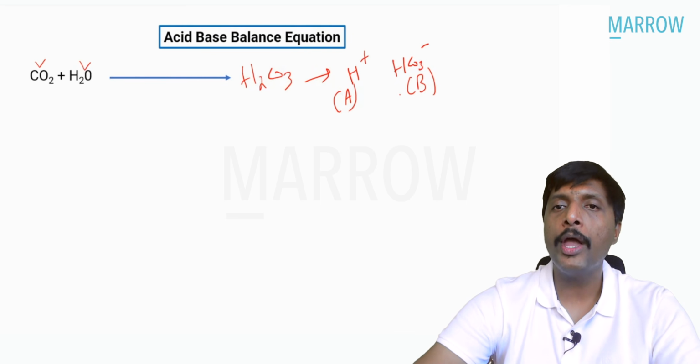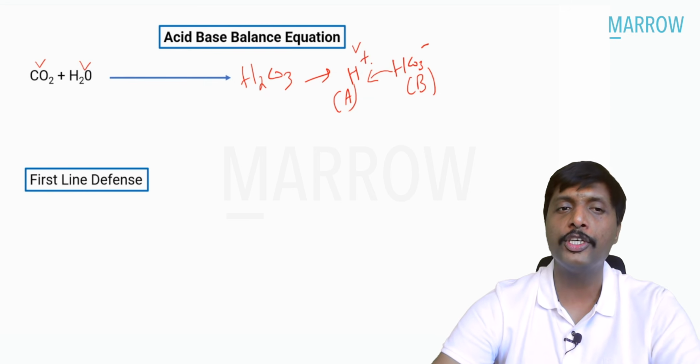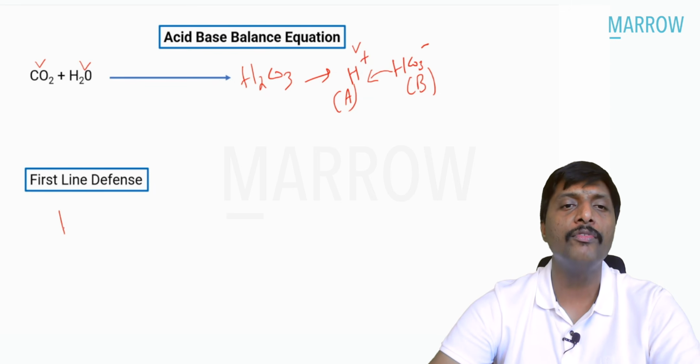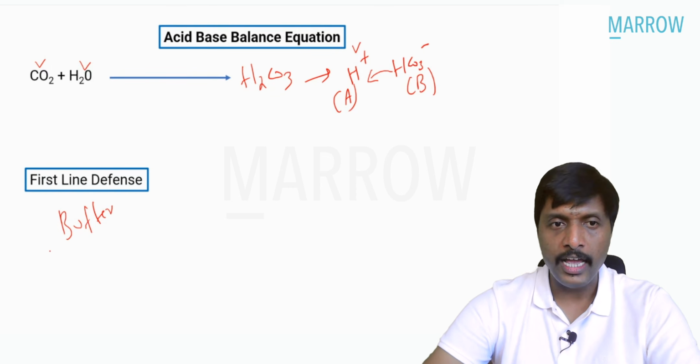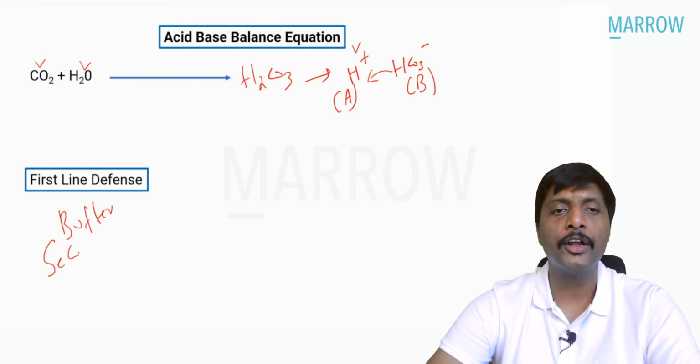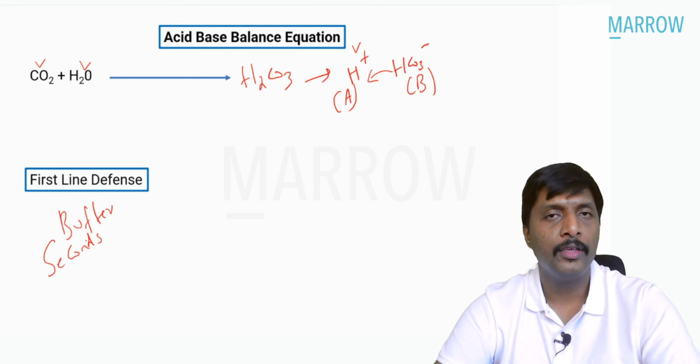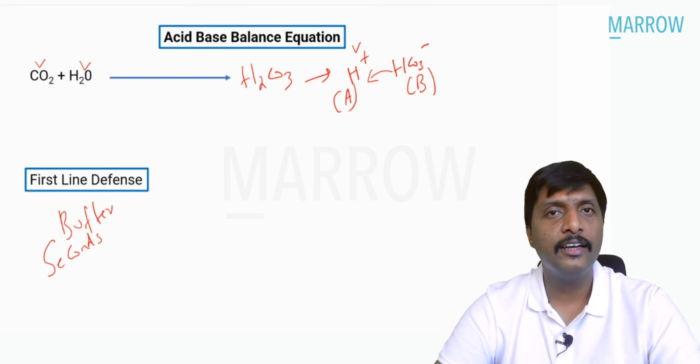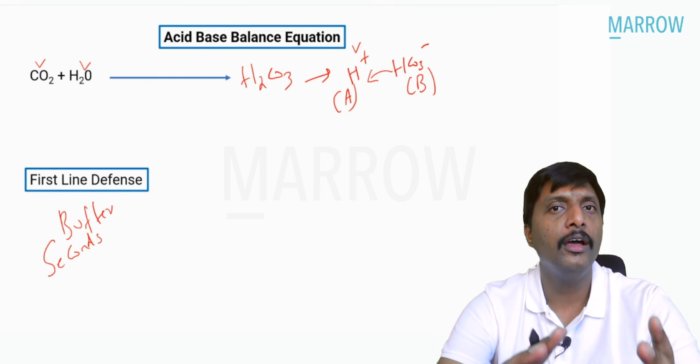So how are we going to tackle this acid? The answer is nearby. The first line of defense is always in the form of buffer. First line is buffer. This happens within a fraction of seconds. Within a fraction of seconds, H plus ion is neutralized by base buffer.